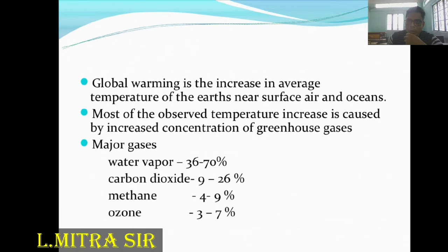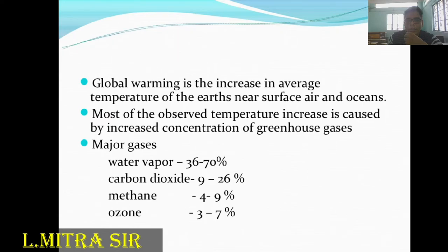Okay, greenhouse effect: we already discussed in class that a glass house is built in a cold region. Short-wave sunlight can easily penetrate it, but once it enters it becomes long-wave radiation, which cannot come out of the room. In this way the room becomes warmer, and horticulture, floriculture and vegetable cultivation become possible on that land. Our earth also plays the same role.